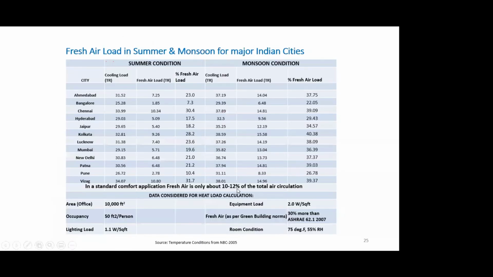Just to give you an idea, when I say that fresh air contributes to the maximum air conditioning load, here I have taken 12 of the largest cities in our country.